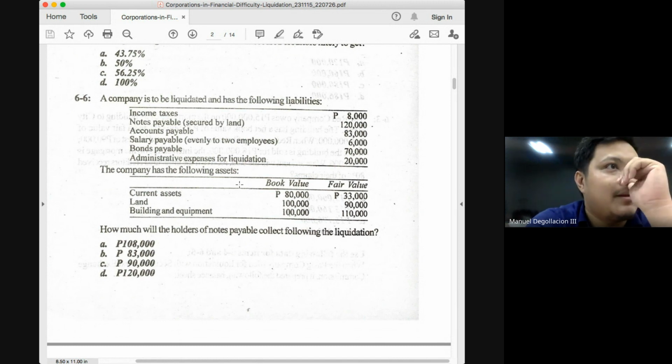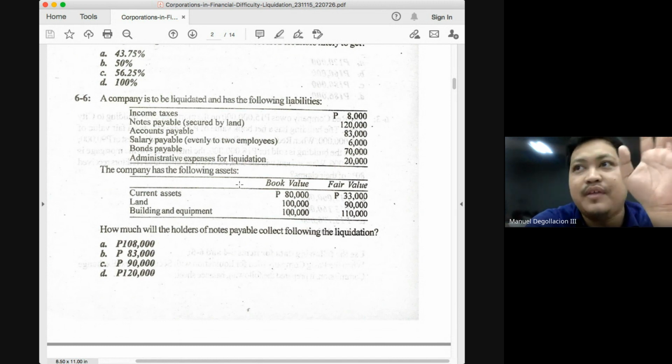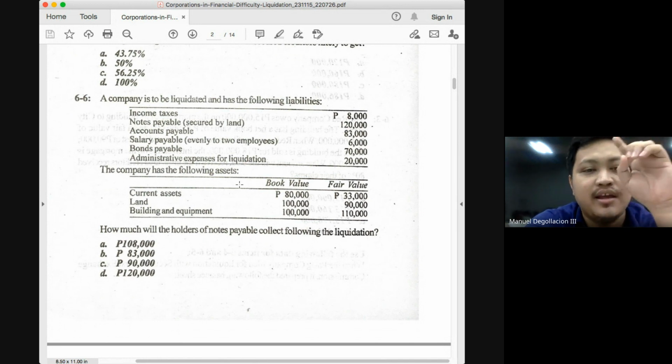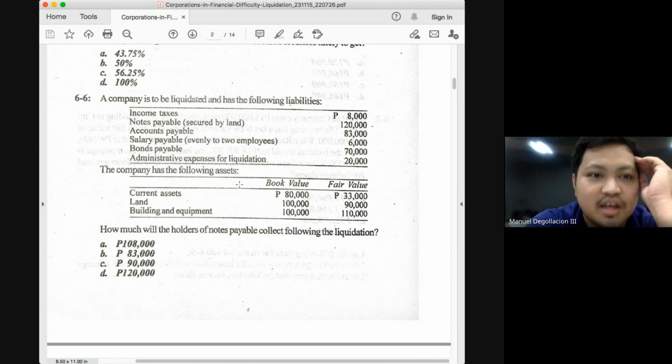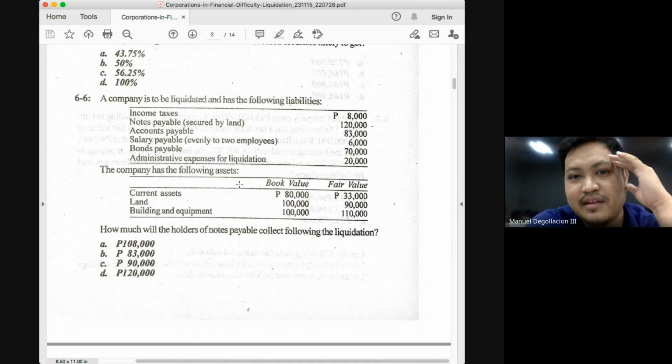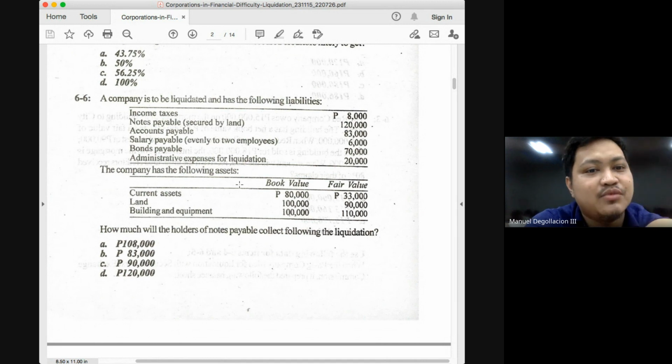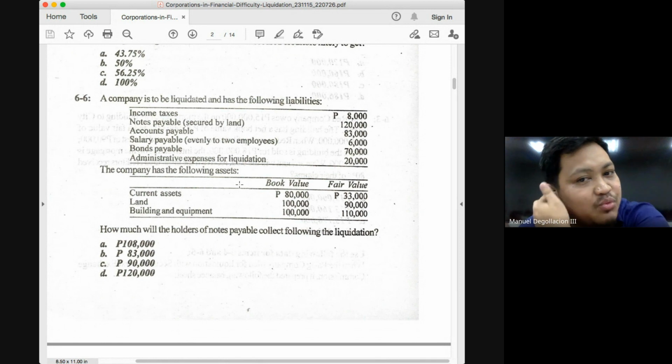unsecured with priority. And what are the three common things that will appear in the problems as unsecured with priority? Taxes, salaries, and administrative expenses. Do we have those in this problem? Yes, you have income taxes of 8,000, and then salaries payable, which is 6,000. This is unsecured but with priority.